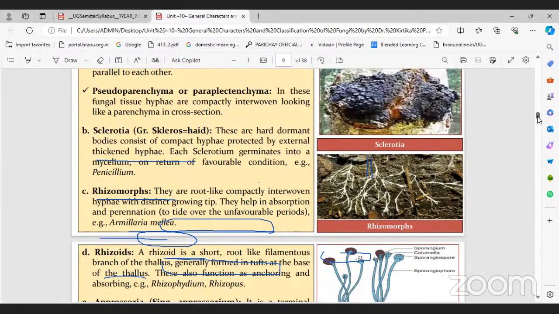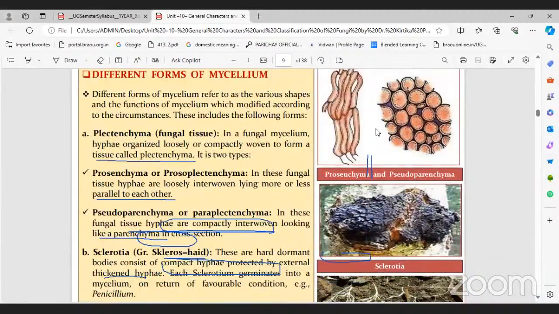You can see the compactly interwoven arrangement in the diagram. So first, loosely interwoven is prosenchyma, and compactly interwoven is paraplectenchyma, or pseudoparenchyma.